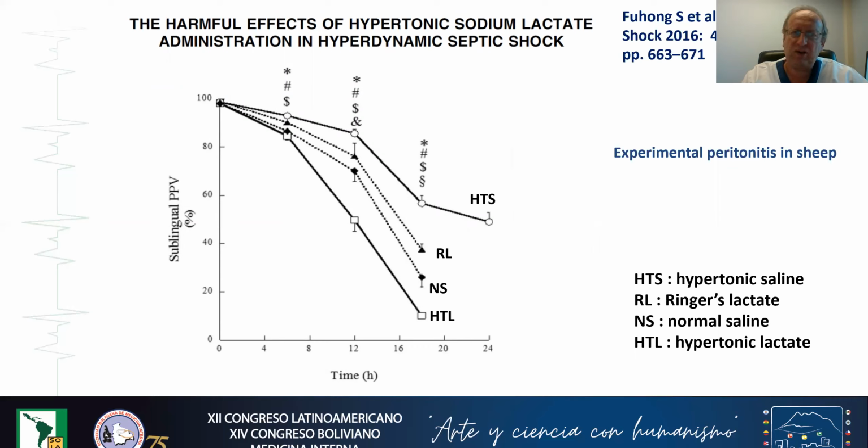In this situation, in terms of sublingual microcirculation, assessed by the sublingual PPV, you can see that hypertonic saline perfusion during resuscitation of those animals was associated with a better sublingual microcirculatory perfusion compared, for example, to Ringer's lactate, normal saline, or hypertonic lactate.